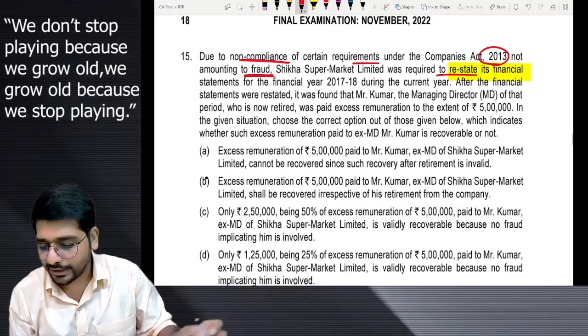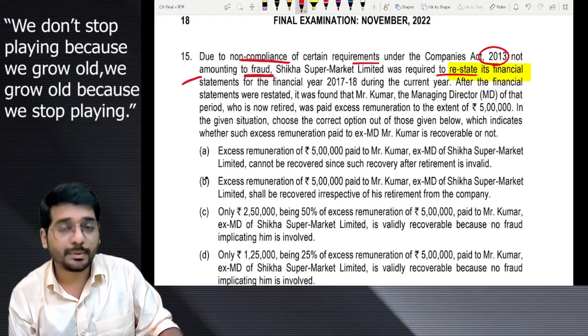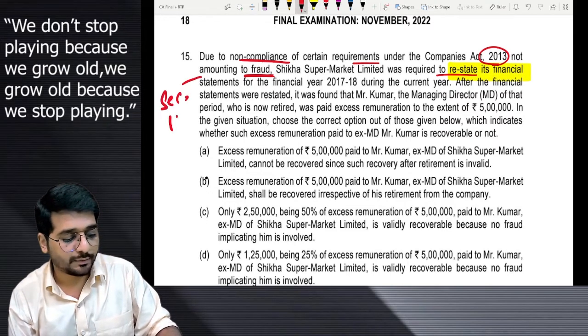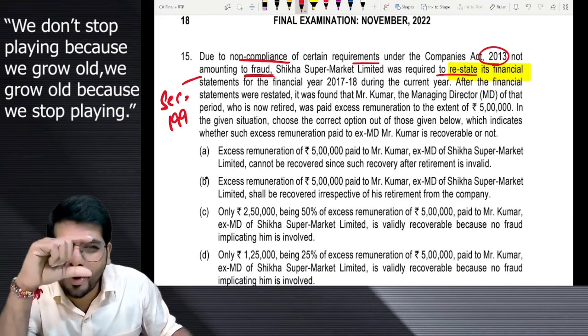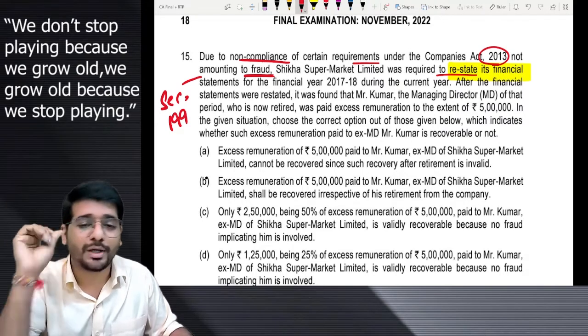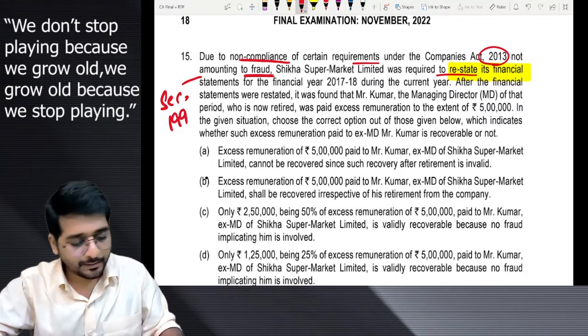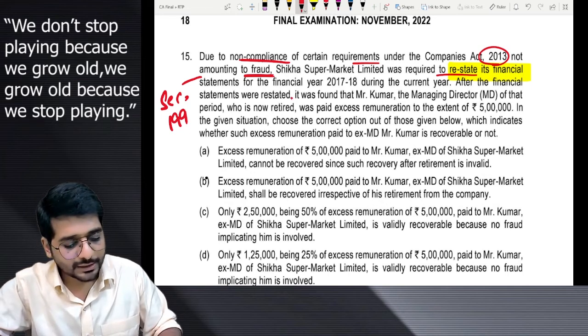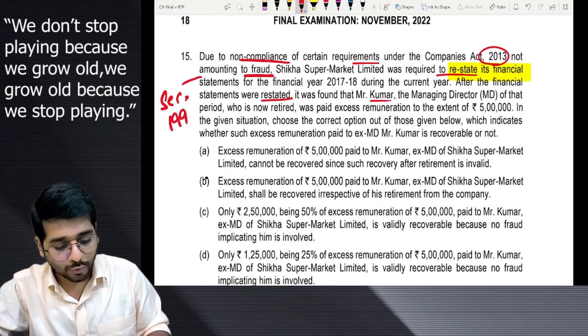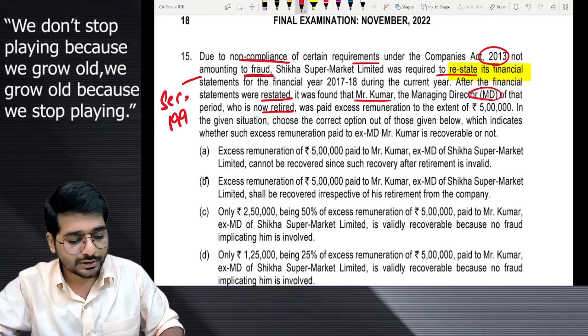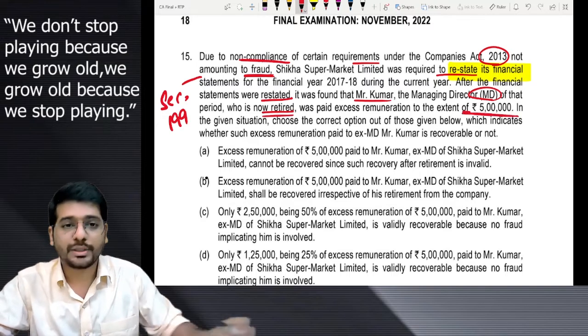Restatement of financial statements is given under section 199 of the Companies Act. Small one paragraph is there for restatement. They are saying after the financial statements were restated, it was found that Mr. Kumar, MD of that company who is now retired, was paid excess remuneration of 5 lakhs.